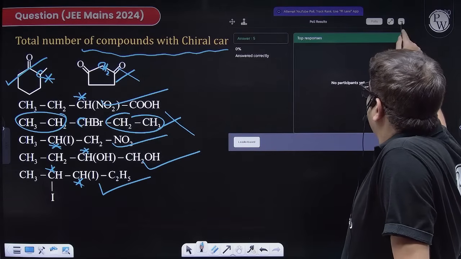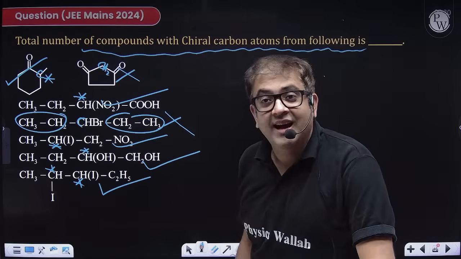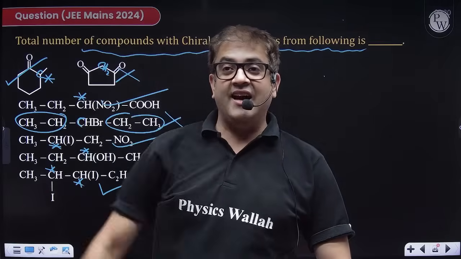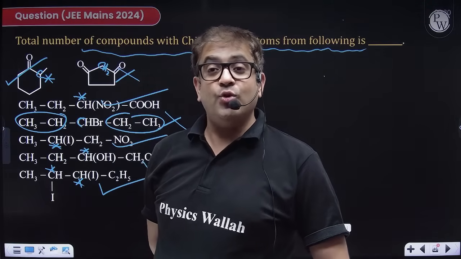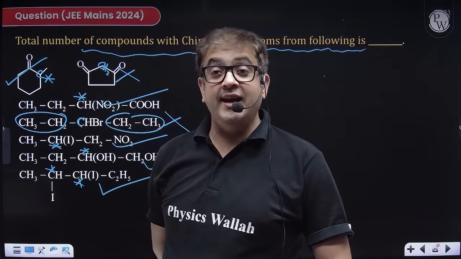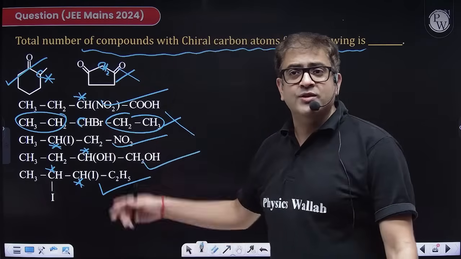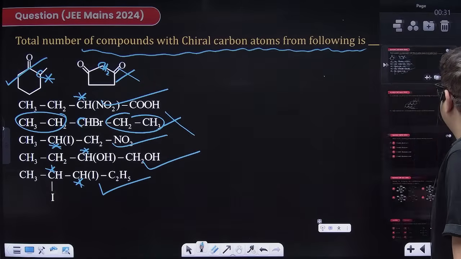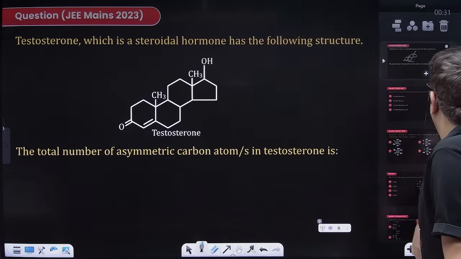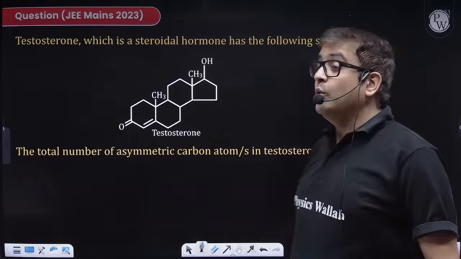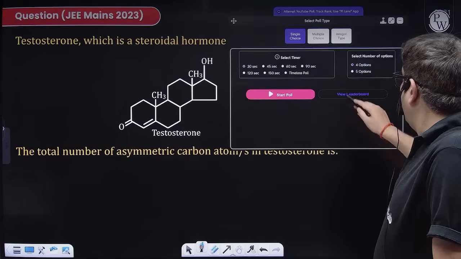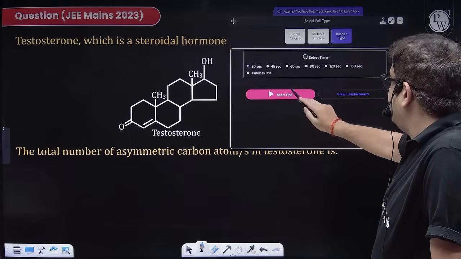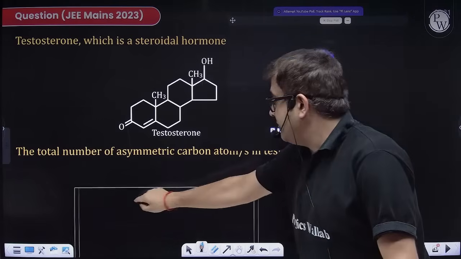Show result. No participants? What is happening, guys? In the comment section, we are having participants. Sushri is right. Sohan is right. Platinum is right. Perfect. Maybe the poll is not reaching you. No worries. Again, you have to give the number of chiral carbons. The poll is again an integer type value. Time starts now.